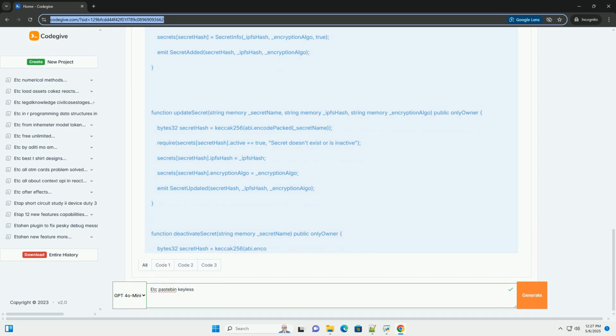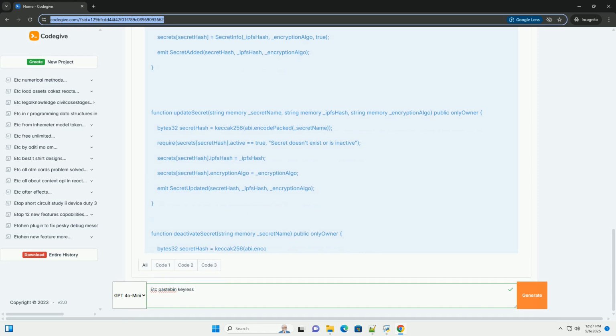3. Off-chain secret decryption, node.js/web3.js. Explanation of the decryption code. 1. Configuration. Similar to the encryption code, you need to configure the Ethereum node URL, contract address, IPFS endpoint, and the secret name. Important: set the user address to a test account that has access to the secret via the authorized addresses mapping in the smart contract. You'll need to call authorize address in the smart contract using the owner account.